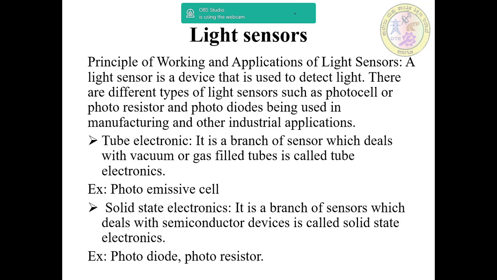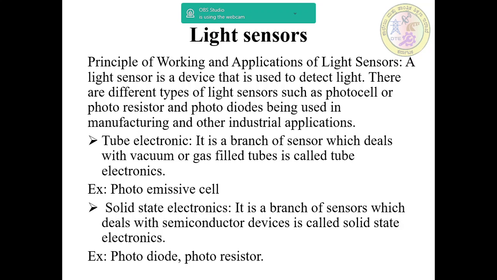Next we go for light sensors. The principle of working and application of light sensors. A light sensor is a device that is used to detect light. There are different types of light sensors such as photocell or photoresistor and photodiodes, being used in manufacturing and other industrial applications.